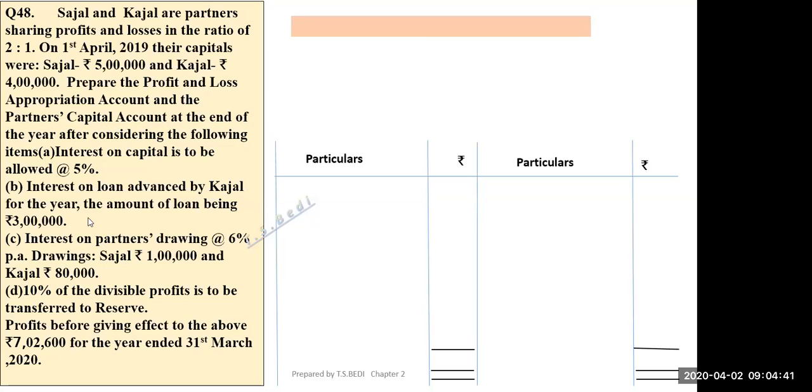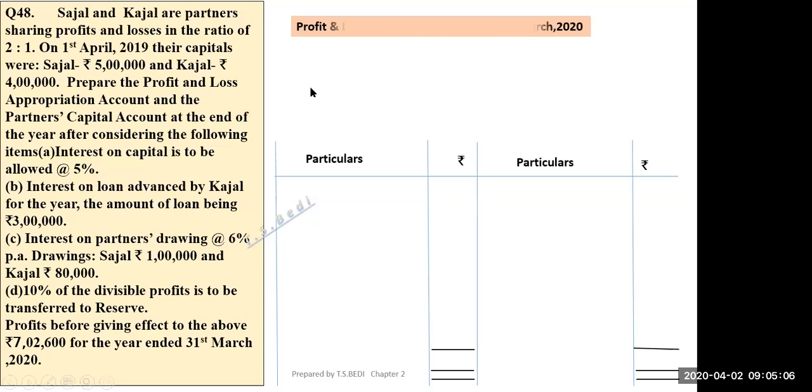It's very easy. Okay, interest on loan is a charge. It must be debited to P&L account. This interest on loan is the part of P&L account. So first you will debit this to P&L account, or you can straight away deduct 6% of 3,00,000, that is 18,000, from this profit in order to distribute the profit among the partners.